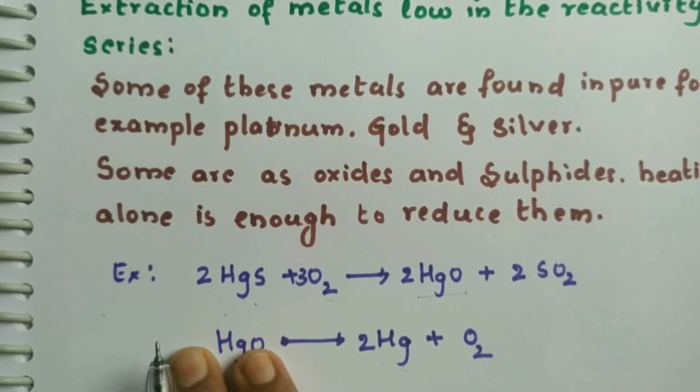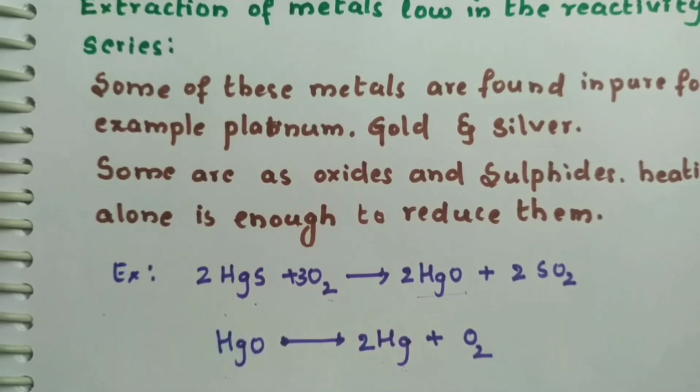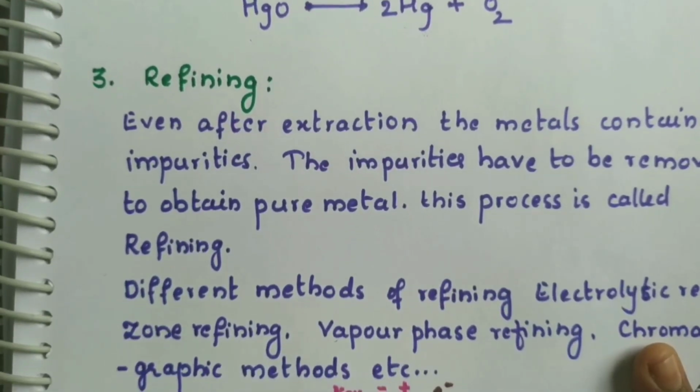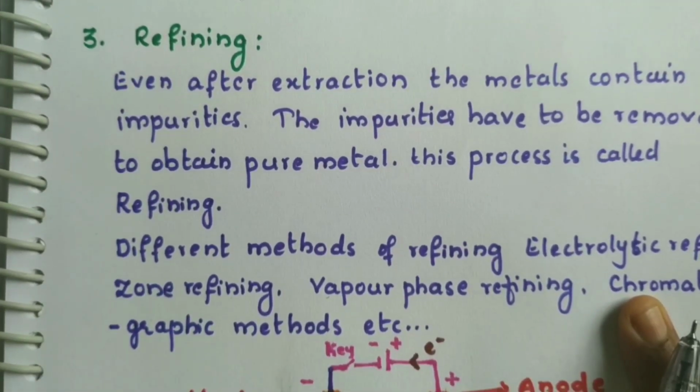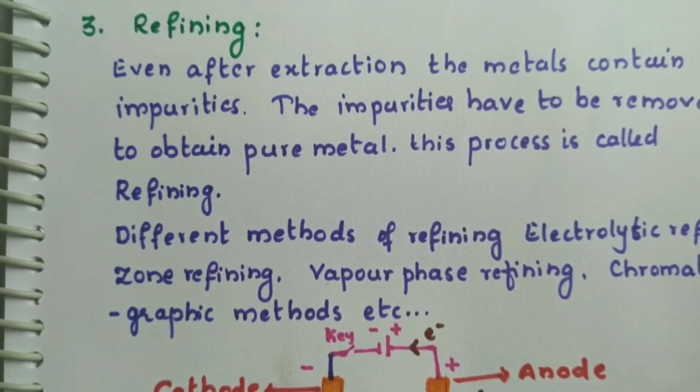But in most cases, like platinum, silver and gold, they are found in their free state. We just have to concentrate or purify the ore. We have to remove all the impurities from them. So the next step in the extraction of metals is refining. Refining involves further purification of the metals by removing all the impurities present in them.